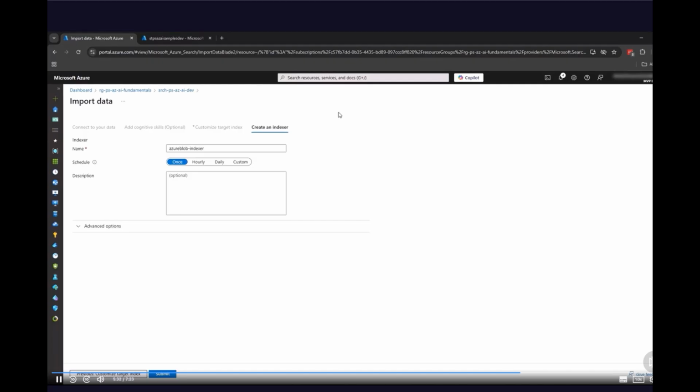But for now, I will leave default parameters here. So in this case, we can click Submit button to create indexer, index, and also to extract the content from those documents I showed you before that are stored on the Azure Blob Storage. So let's click Submit button.